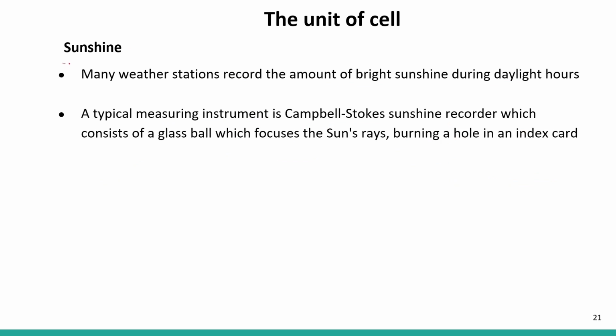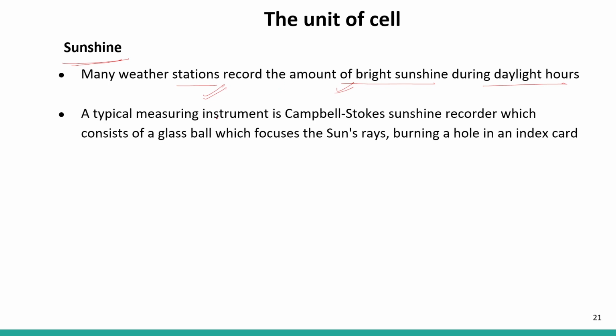The last topic is sunshine. Many weather stations record the amount of bright sunshine during the daylight hours. The meteorological department has weather stations that record the amount of bright sunlight during the daylight hours.